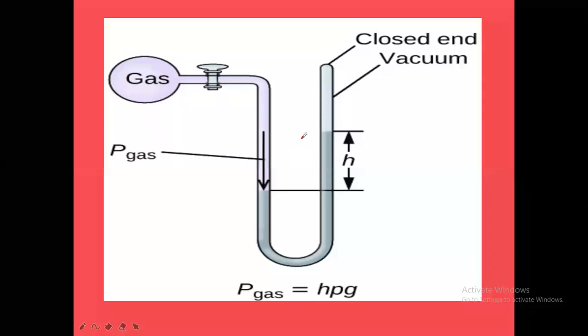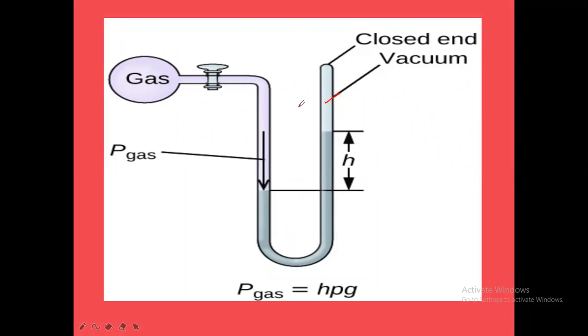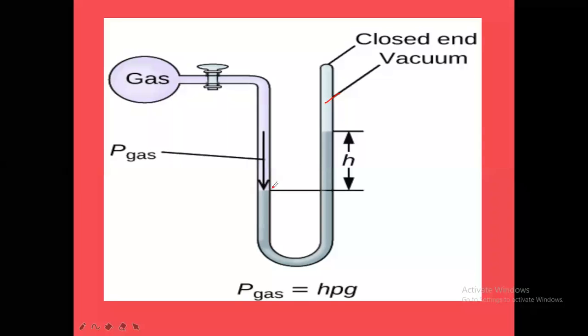Now here, above this level of mercury, what will be there? Vacuum will be present. This is called vacuum. So vacuum exists above the surface of the liquid mercury. Vacuum means there is no medium there, no gaseous medium, liquid medium, or solid medium. Now here, the level of mercury is above the level of mercury here.